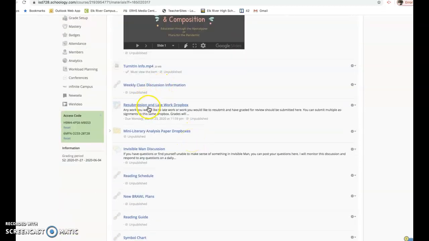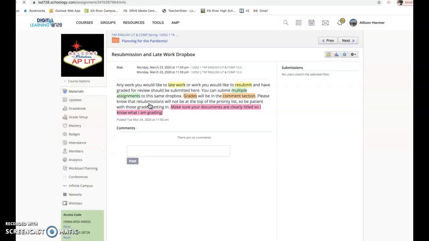This is the discussion, this is where you will resubmit any late work or if you want to resubmit anything. Yes, you can resubmit or reload things into the same Dropbox. I will be able to see multiple versions, just like those of you did when you redid your satire paper. That's why, though, I really need to make sure your documents are named so I know what I'm grading.